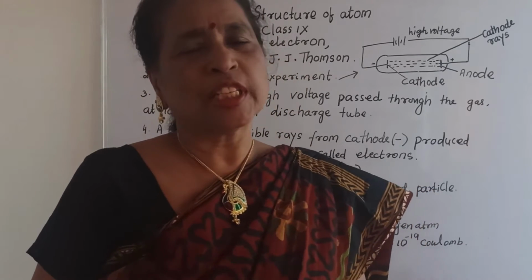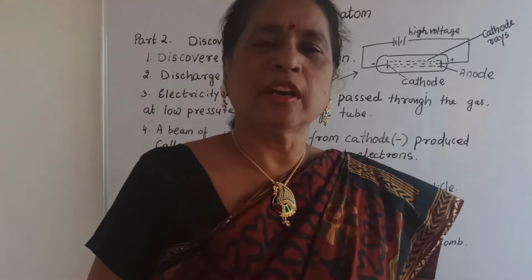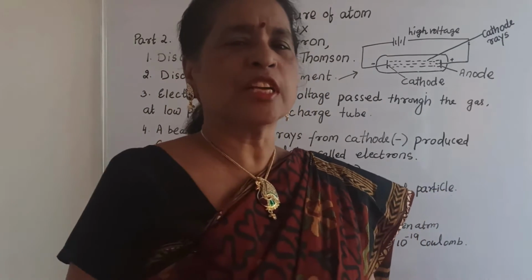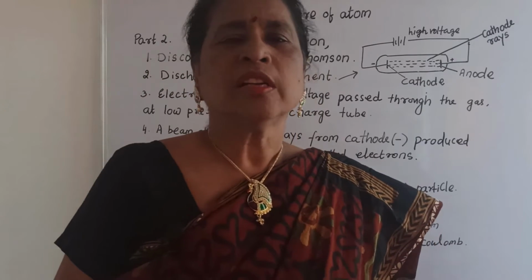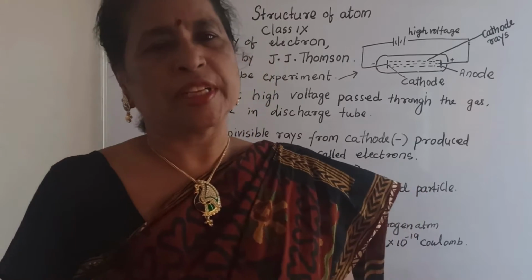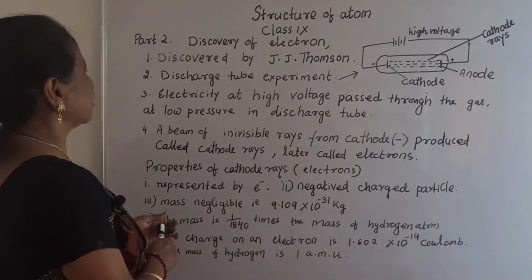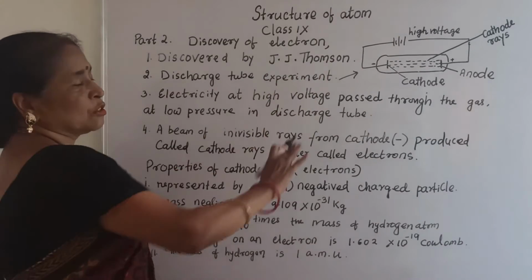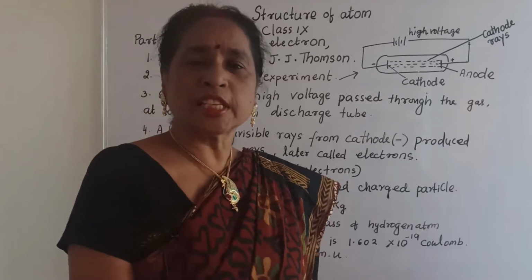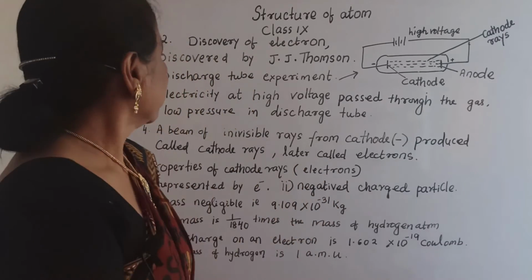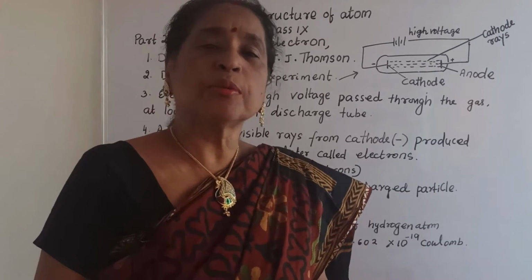In this video, part 2, I will explain the discovery of electron. The electron was discovered by J.J. Thomson. Who is the scientist? J.J. Thomson discovered the electron. Then how? In which experiment? That is called the discharge tube experiment.